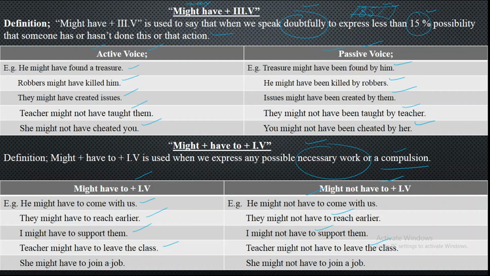She might have to join a job because she does not need to work or have a job, but compulsion makes her be a part of that. You will be saying that she might have to join a job. She might not have to join a job, and here she has no compulsion of having the job, then she might not have to join a job.